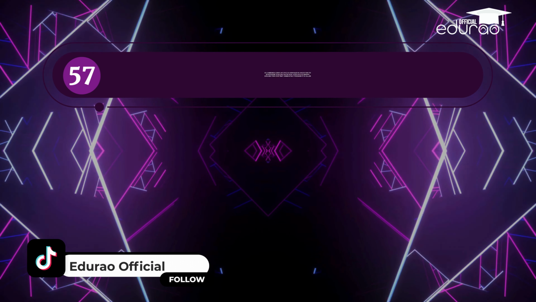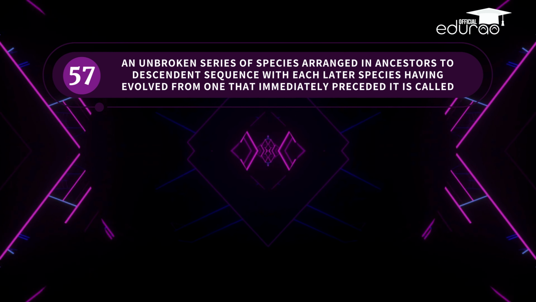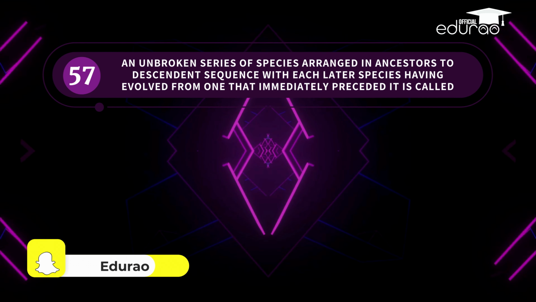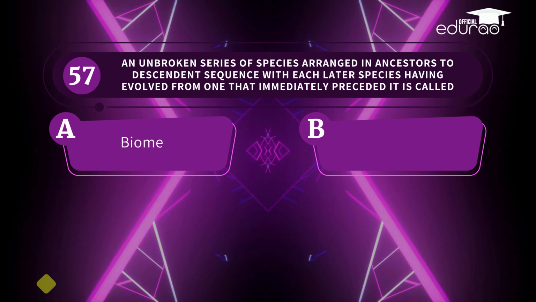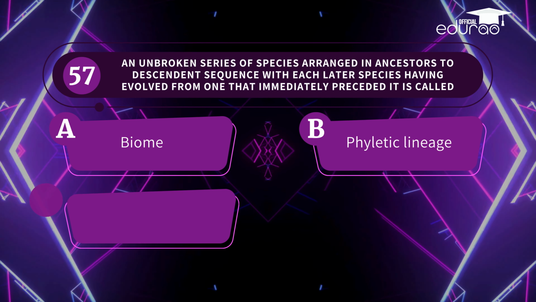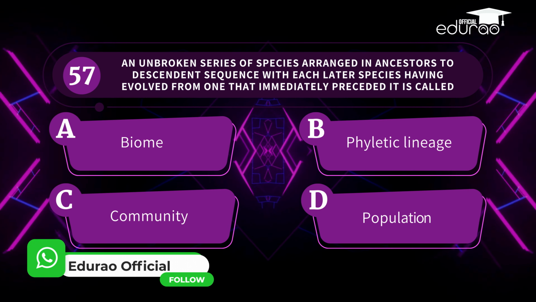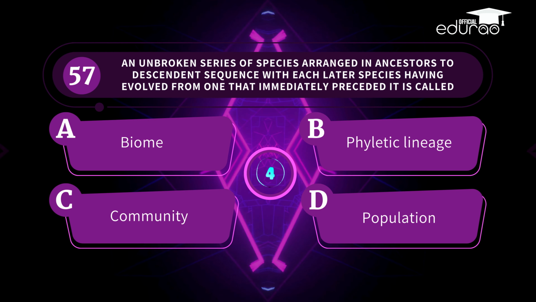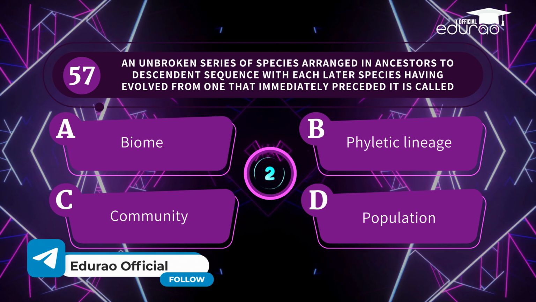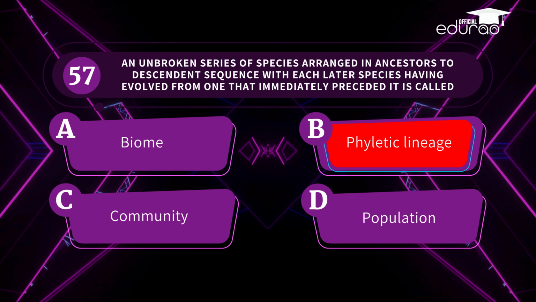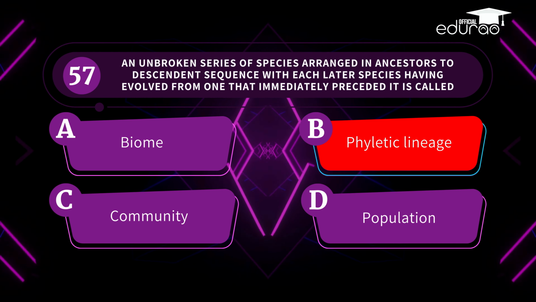Question 57. An unbroken series of species arranged in ancestors to descendant sequence with each later species having evolved from one that immediately preceded it is called A. Biome. B. Phyletic lineage. C. Community. D. Population. That's exactly right. The correct answer is phyletic lineage.